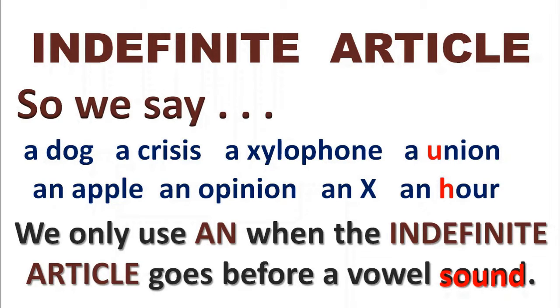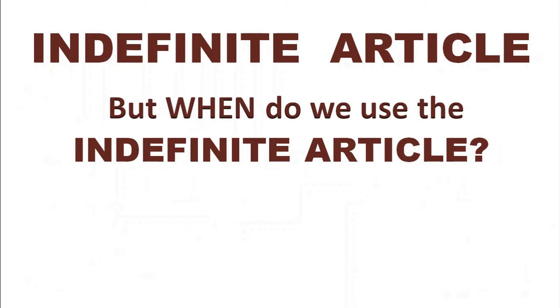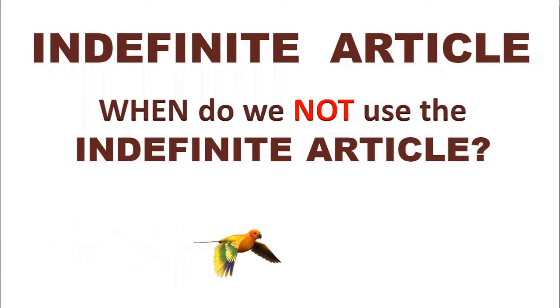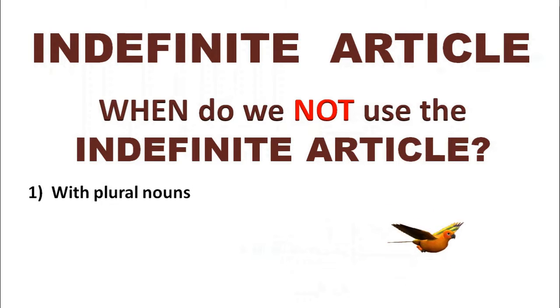So that's the most important thing to remember. When a word starts with a consonant sound, use a, and only when it starts with a vowel sound, use an. And don't worry about the actual letter it begins with, worry about the sound it begins with. Okay, so that's a and an. So the big question is, when do we use the indefinite article? But in fact, it's probably more important to begin by understanding when do we not use the indefinite article. So the answer to that is we don't use the indefinite article with plural nouns.